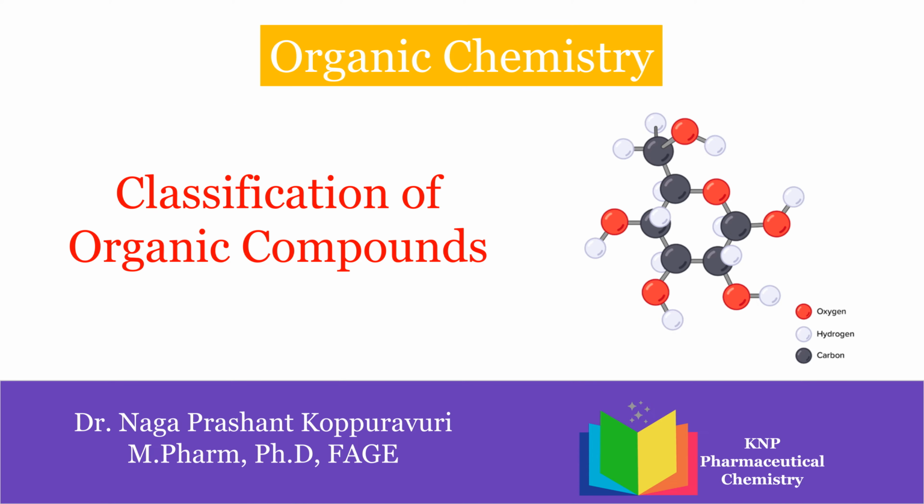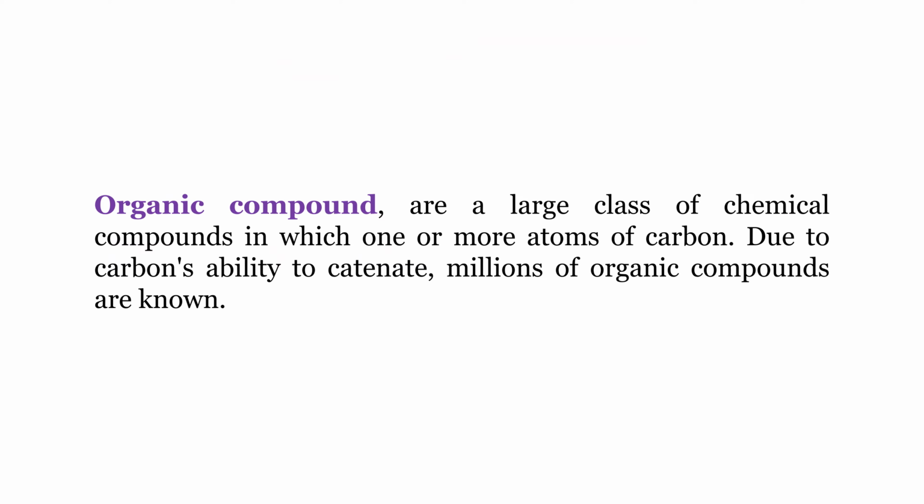Hi all. Today in this video we are going to see classification of organic compounds. Before starting the classification of organic compounds, let us see what organic compounds are. Organic compounds are a class of chemical compounds which contain at least one carbon atom within them.